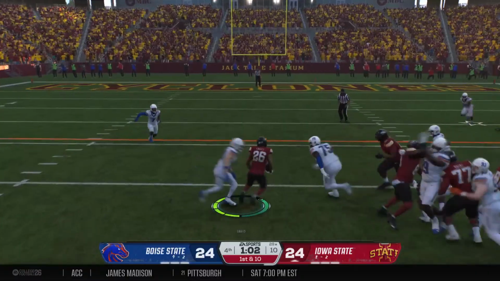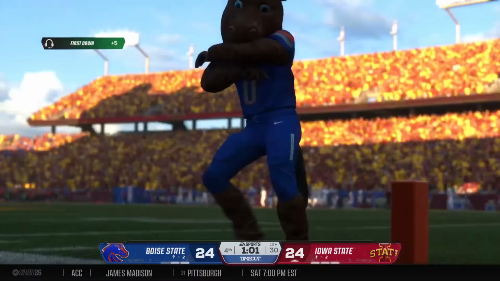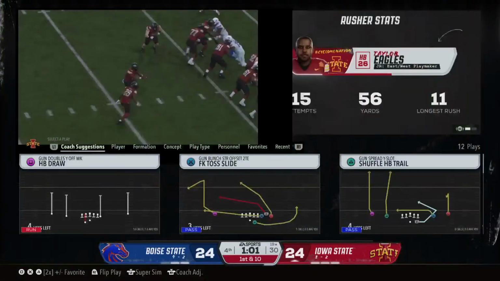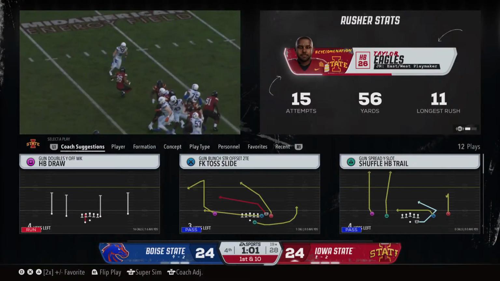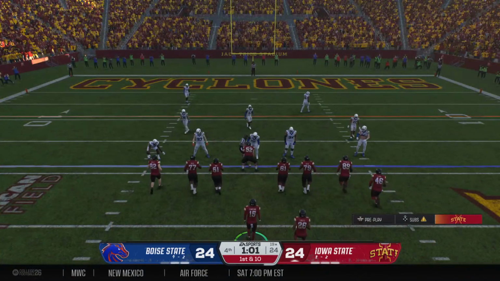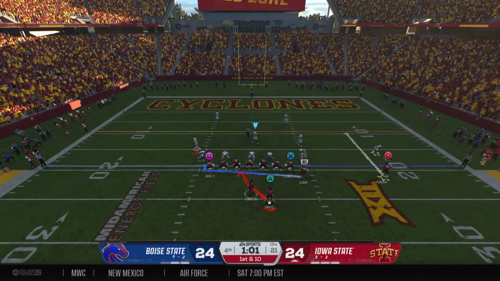From the gun, they'll give it on the inside. Big pickup on the ground here to keep this drive moving and give them a 1st down. Timeout called here by the defense. It's the 1st one they've used this half. The Cyclones kept this drive moving on the ground. Now back to work.